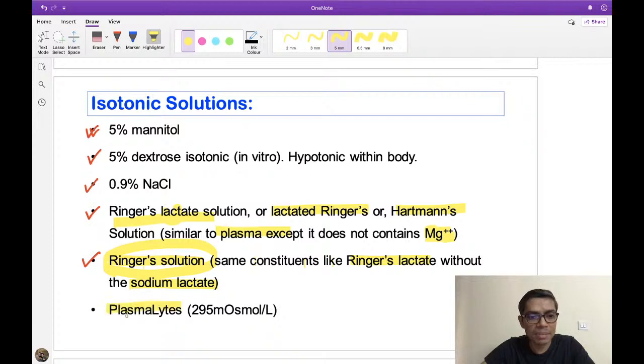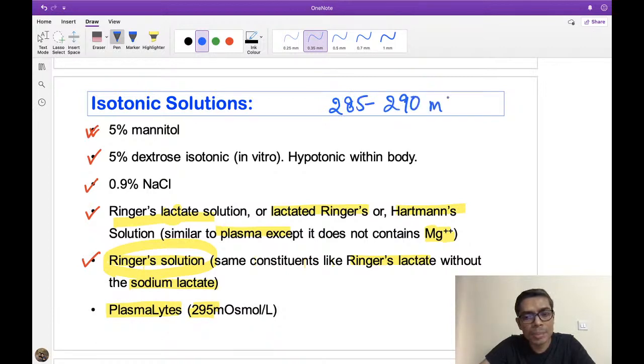And just as I told you about Plasma-Lyte, I have written the osmolality because this is the thing I have to find out also from the internet. So Plasma-Lyte, they are saying that its composition is exactly the same as that of the plasma, including the pH, including the osmolality, right? Plasma-Lyte osmolality is 295 milliosmol per liter. Now I hope all of you know that our normal plasma osmolality is 285 to 290 milliosmol per liter.